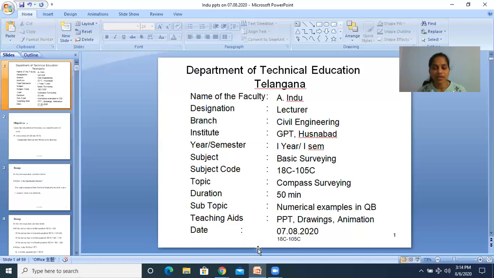In quadrantal bearings, the values are measured with the help of a surveyor's compass, and the values lie between 0 and 90 degrees. So this is the QB. Today we will see some numerical problems on the quadrantal bearing system.